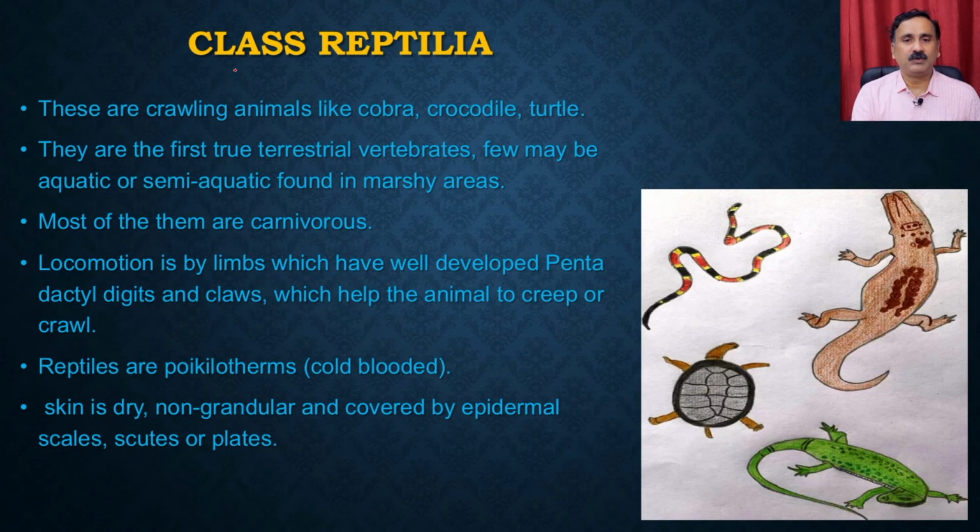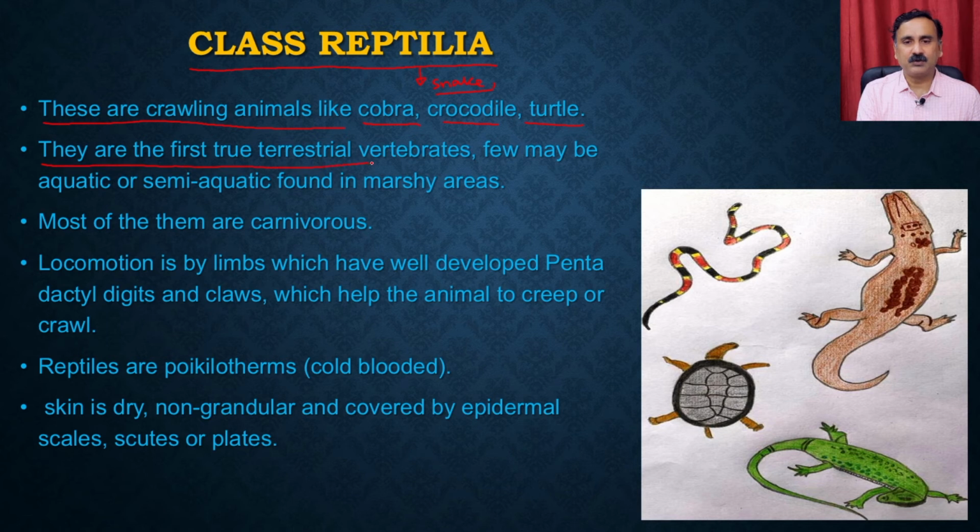Now let's move on to another subclass, which is called the reptilia. So reptilia are all the animals like snakes and crocodiles and that kind of thing. These are the crawling animals like the cobra, crocodiles and turtle, which means they crawl from one place to another. They could be tetrapoda, which means they have well developed limbs, right? Or they could actually slide, just like snakes.